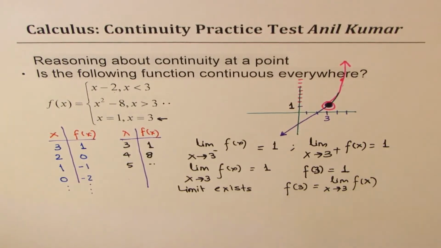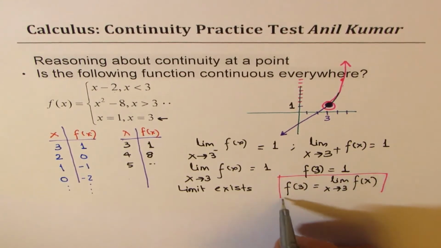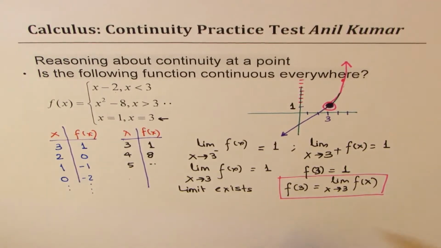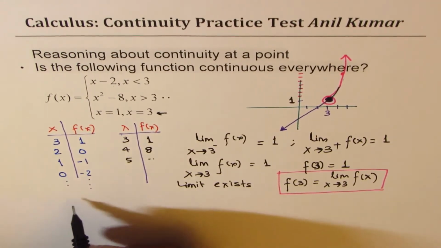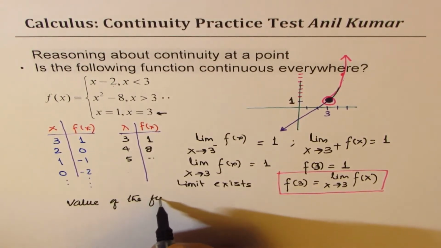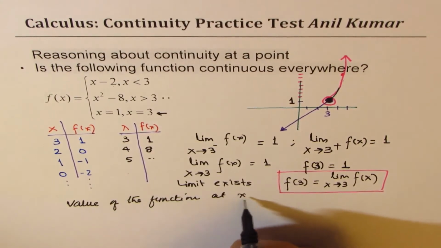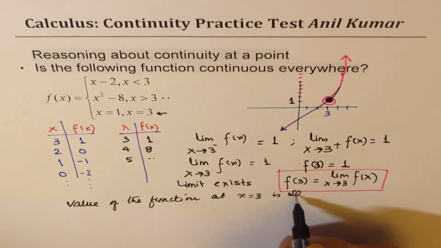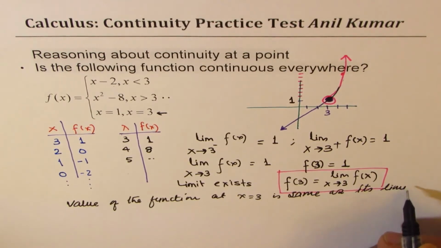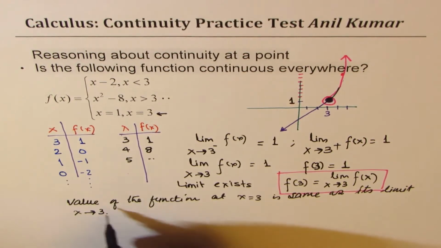So this condition, let me write here: the value of the function at x equals 3 is the same as its limit as x approaches 3, right?